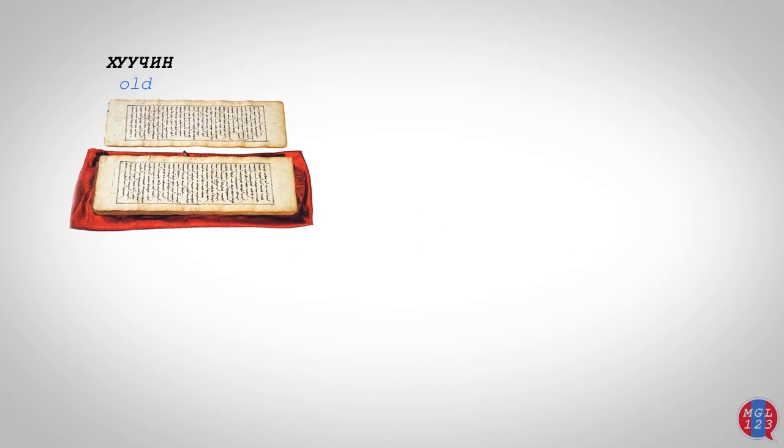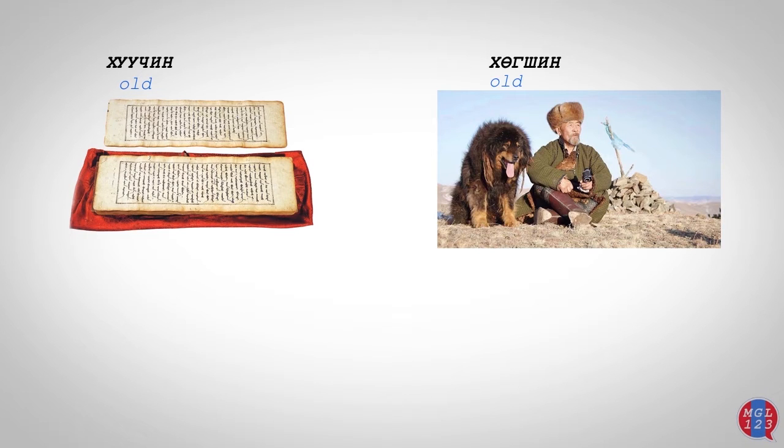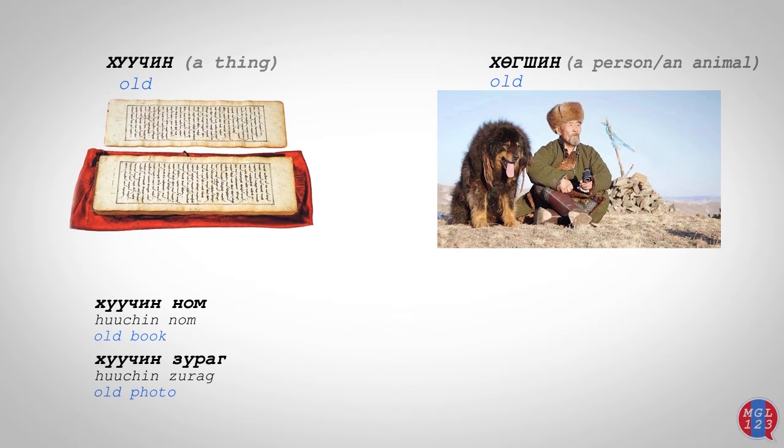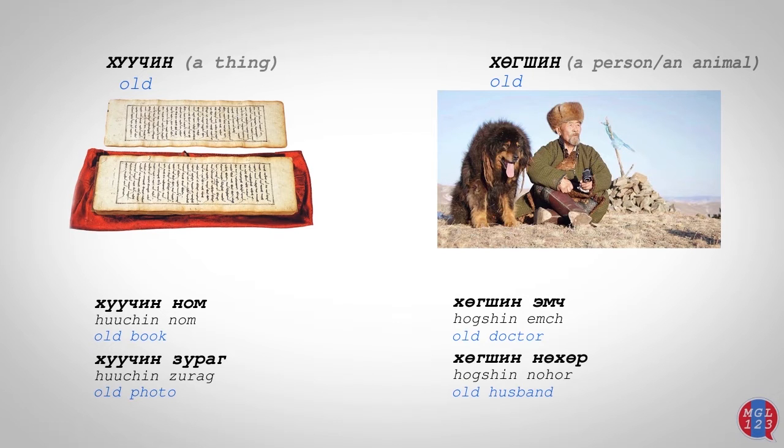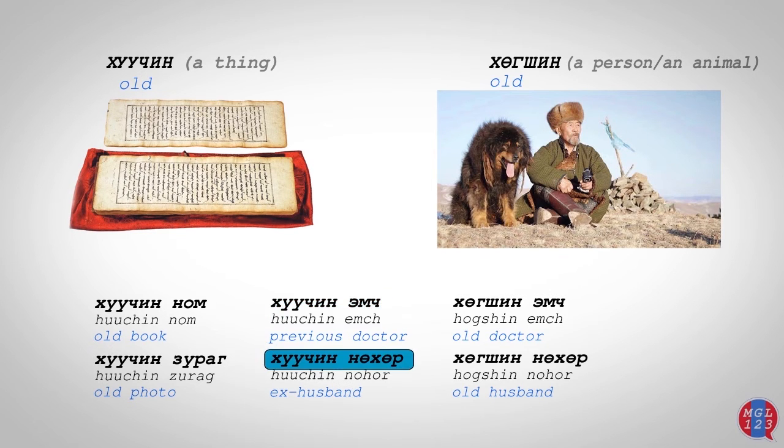The first word is something that is old, not new. The second is someone who is old, not young. So the first refers to a thing, whereas the second refers to a person. In this case, it would mean previous, former, or ex, someone who belonged to past times.